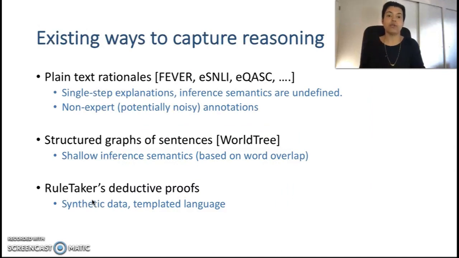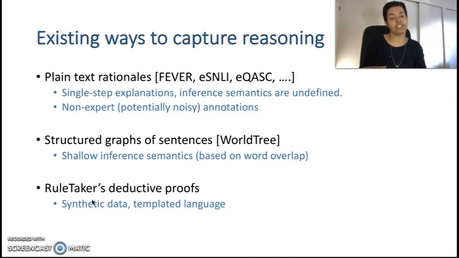Existing approaches to capture reasoning range from completely unstructured to structured proof constructions. Plain text rationales that were introduced in FEVER and ESNLI give us single-step explanation. However, they do not tell us how the conclusion follows from the evidence.